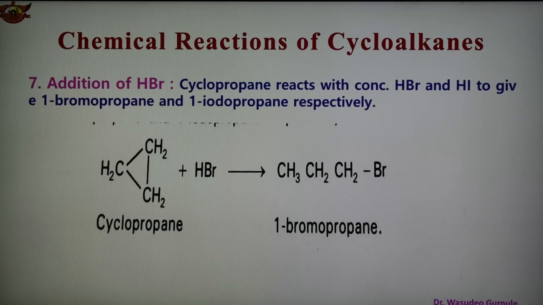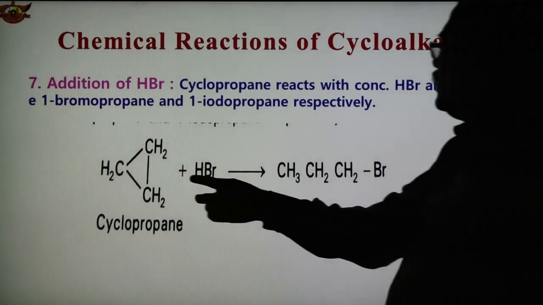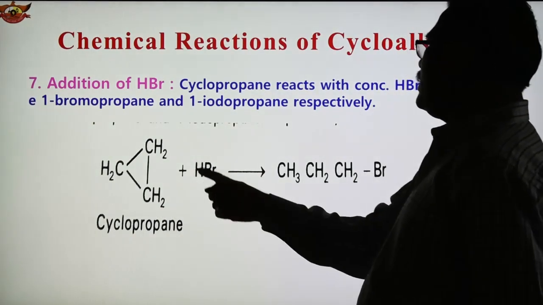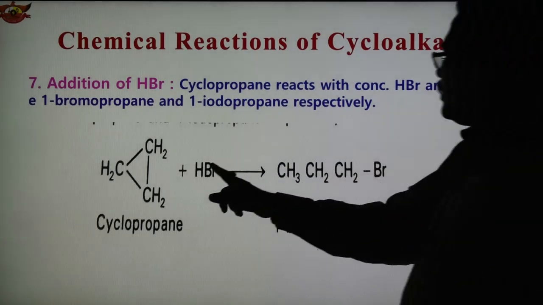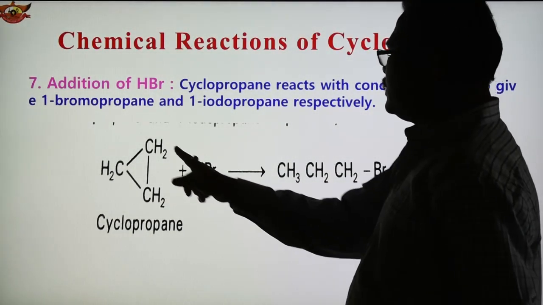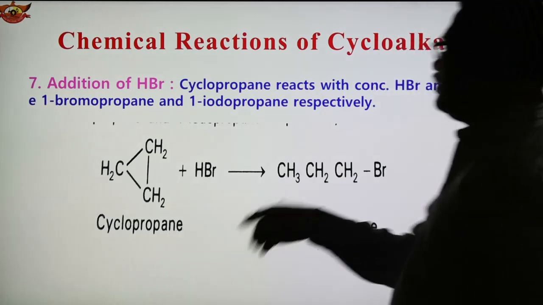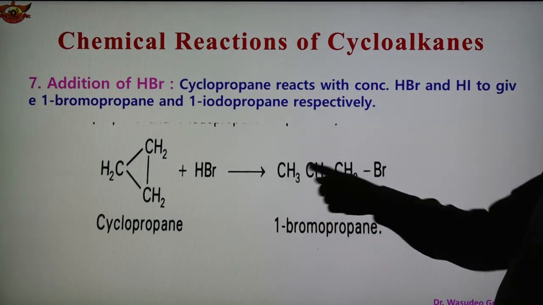Number 7, addition of hydrogen bromide. Now hydrogen bromide also undergoes addition, and as we know, cyclopropane reacts with concentrated hydrogen bromide or hydroiodic acid and gives 1-bromopropane or 1-iodopropane as given in the reaction. So when we take cyclopropane and react it with hydrogen bromide, an addition product is formed. The ring opens, and hydrogen is added here and Br is added here, and now we obtain CH3 on one side and CH3 here.